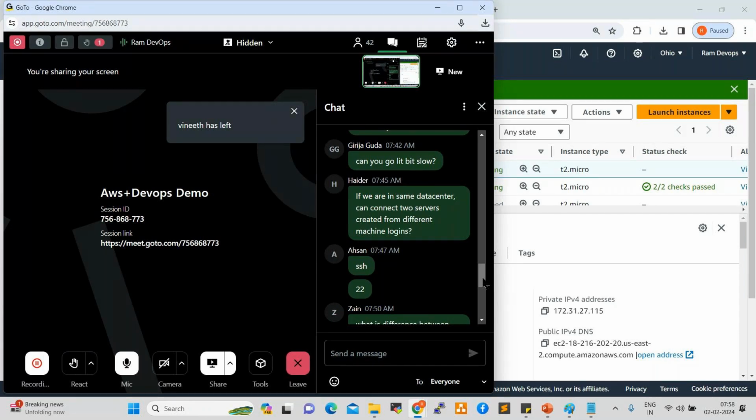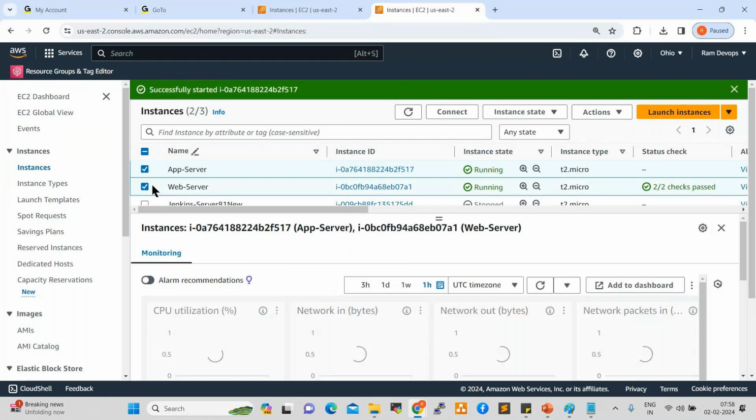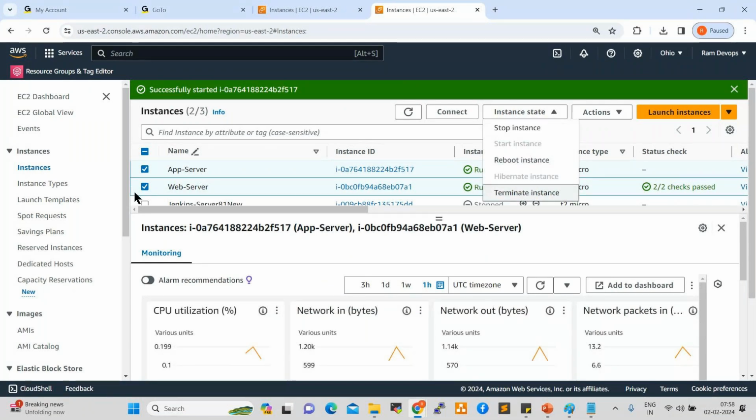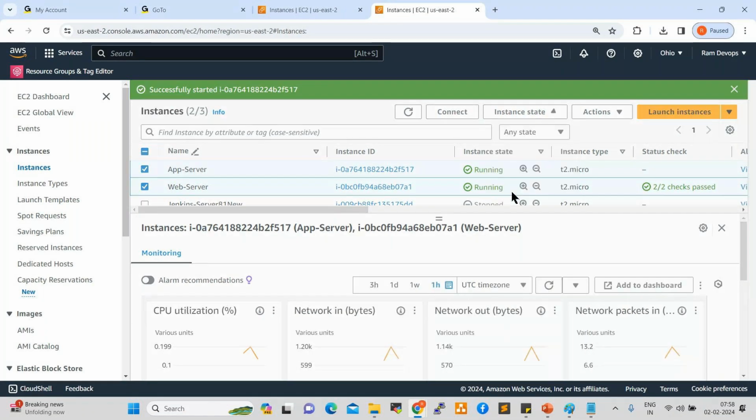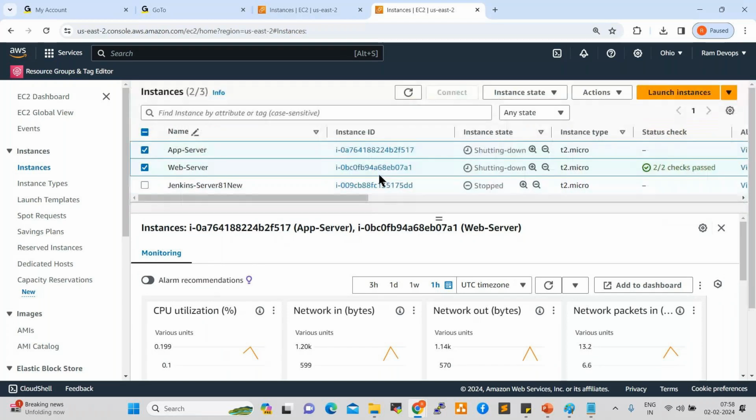Now, once you create the servers, you can terminate them. How can we terminate? Select both the servers, go to instance state, click on terminate. Once you terminate, the entry will still be available here for 45 minutes, but after 45 minutes that will be gone. Once you terminate, you cannot start the server.